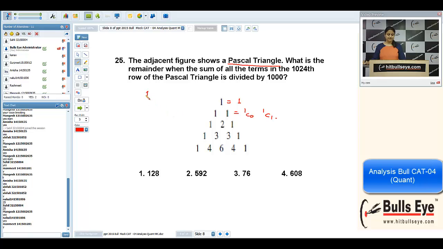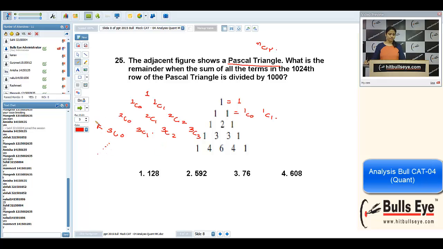See, once again, in the first row we will write 1. Then we will take 1C0, 1C1. Then we will take 2C0, 2C1 and 2C2. That is the criteria to write a Pascal triangle. 3C0, 3C1, 3C2, 3C3. I am considering that you know the value of NCR.